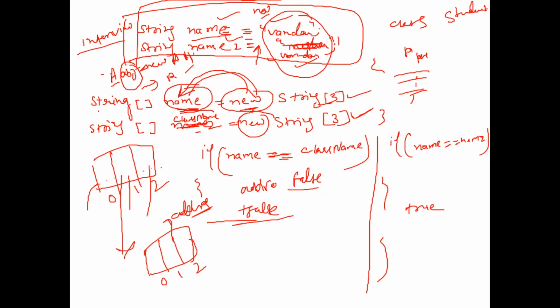Here it's comparing the content, so how can we compare the content when there is a new keyword? Just use dot equals, it will override that and it will compare the content, right? So there is a dot equals method which will compare the content for these newly assigned string arrays. I hope this was clear to all. Anybody has any problem, please ask me.